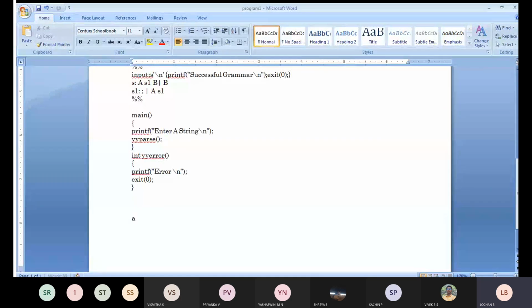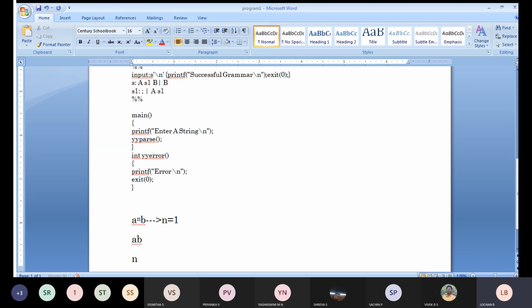I'll repeat once again. He has given a to the power n and b as the grammar. So that is a to the power n b. If you consider the basic string, whenever my n value is equal to 1, I am going to get the string a b, one a and one b.